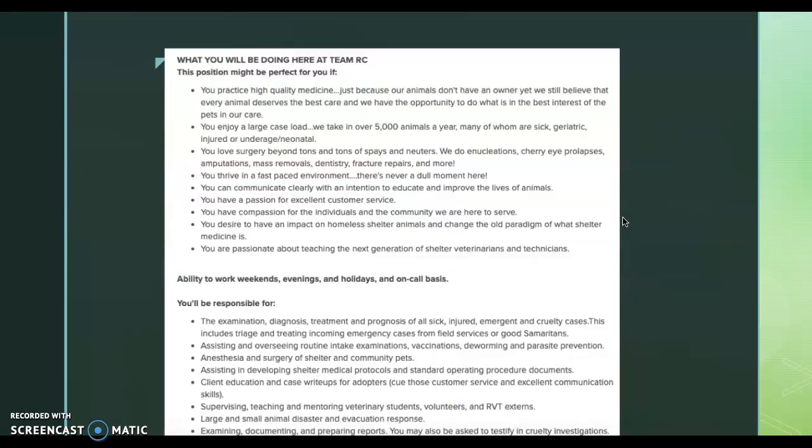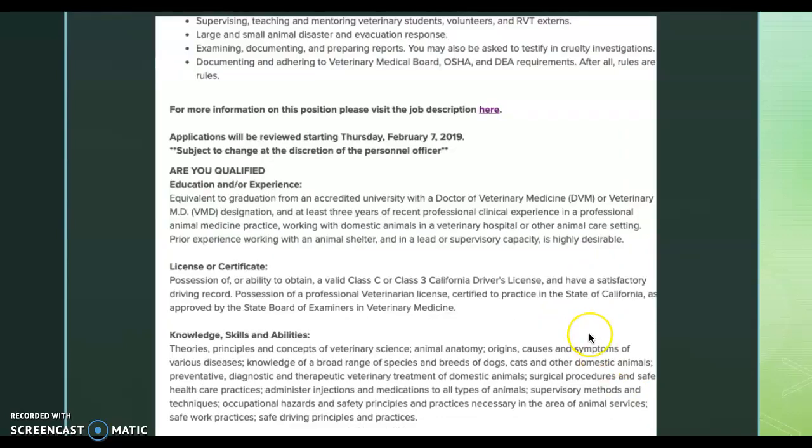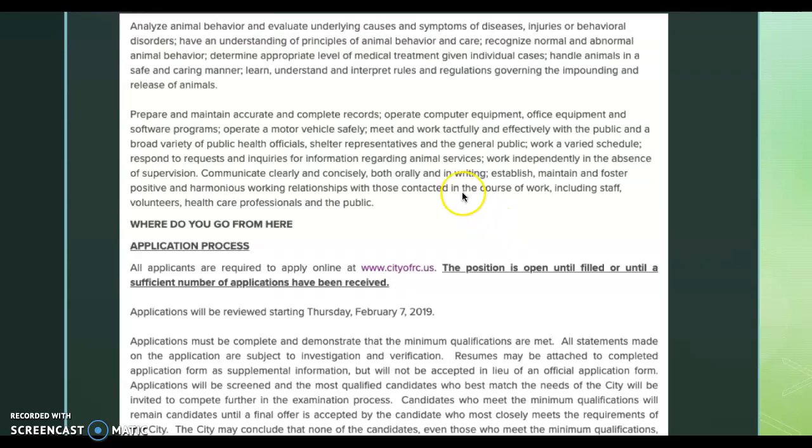So if you scroll down, it gives you a list of what you will be doing, what you will be responsible for. It also shows if you are qualified, what any knowledge or skills or abilities you need to have for this job. And it also gives you the application process.